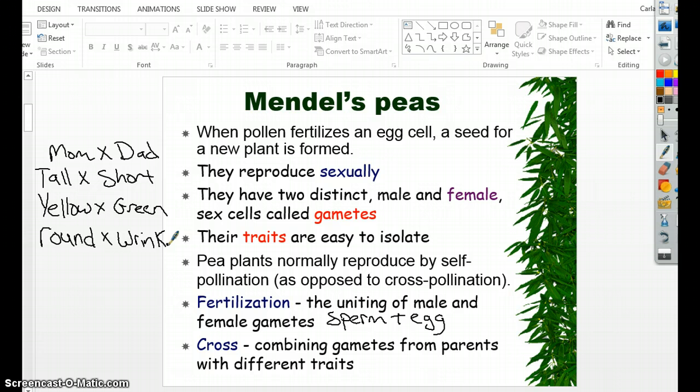Okay, so a cross, and when you write it, there's literally an X, which means cross. So again, combining gametes, combining eggs and sperm from parents with different traits.